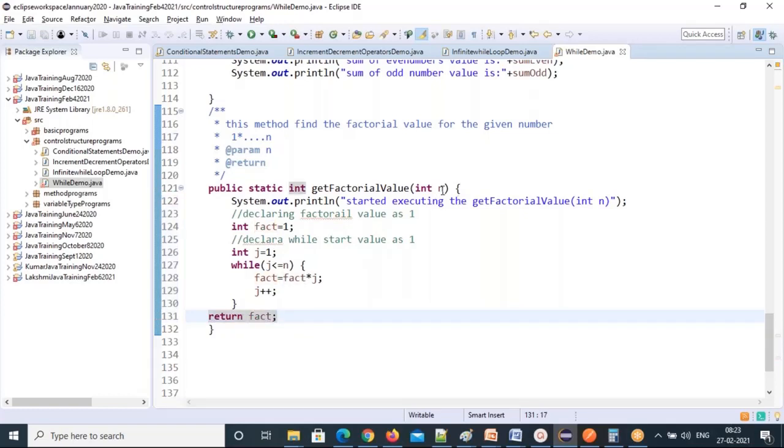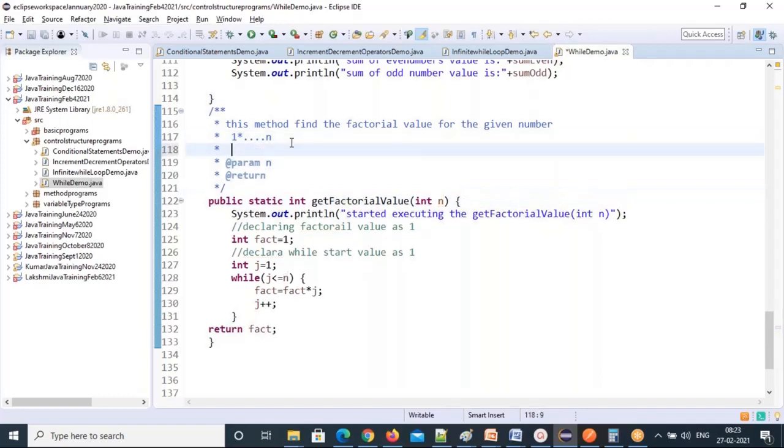So now I'll take a simple, okay, 3. I'll take a 3. So now what will happen? n is 3. You assume that n is 3. I'm going to calculate for 3 factorial value. So right, what is the 3 factorial value? Let me give you an example. 3 factorial value means first what will happen? It is calculating here. So first j value 1, right? So 1 less than or equal to 3. So that is true. Come inside.